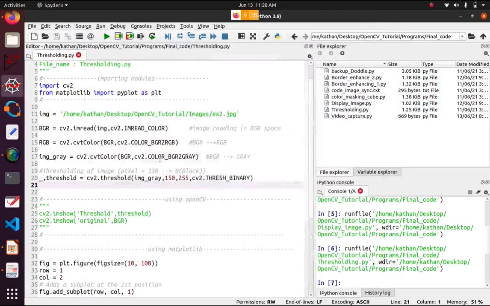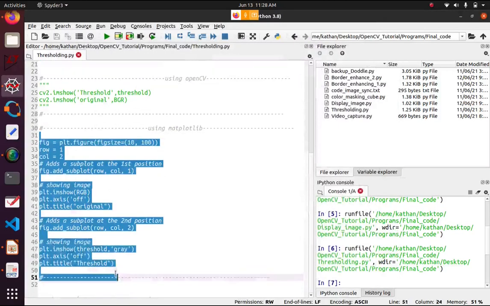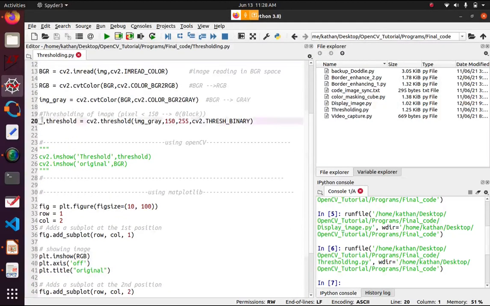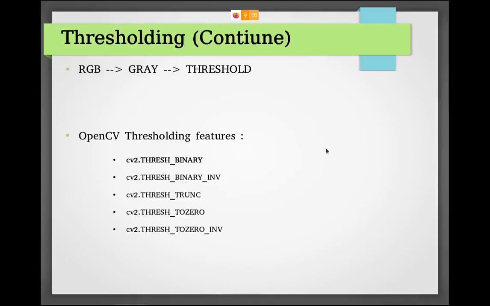So let's see how it works. For plotting I have used matplotlib, and you can also use that at your end. This is a new thing too, and it's only a single line. First, for thresholding we need to convert this RGB image into grayscale, a single channel, for converting into binary.